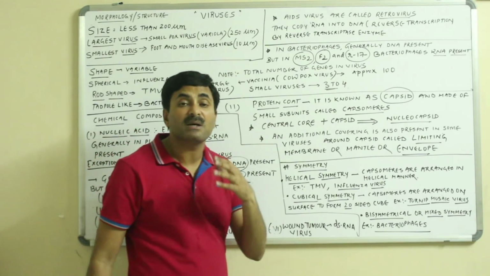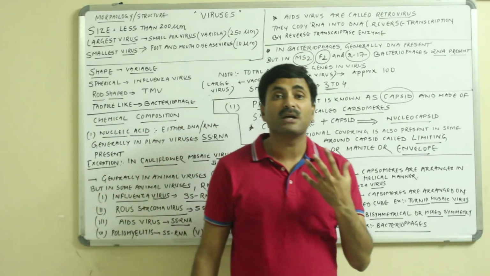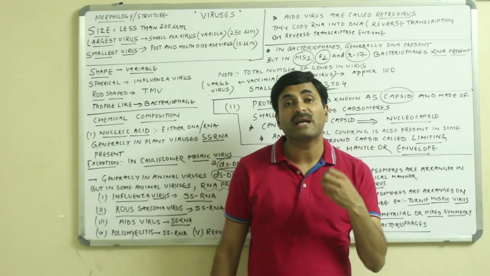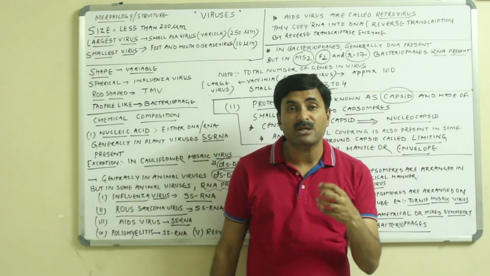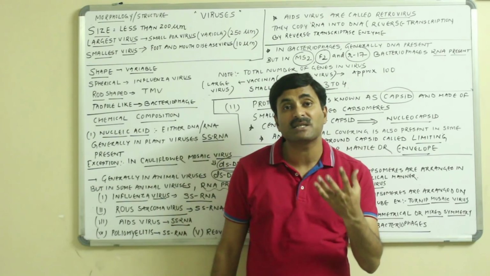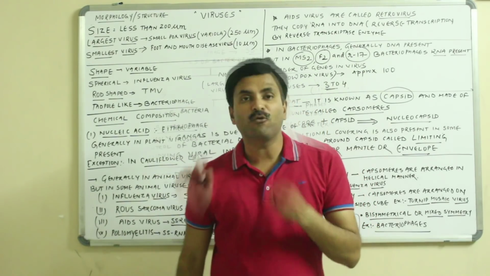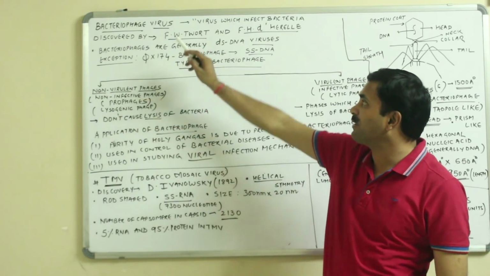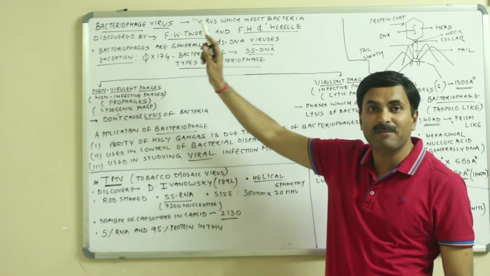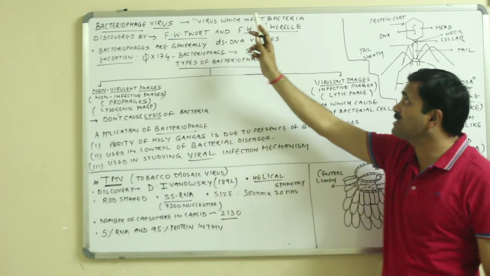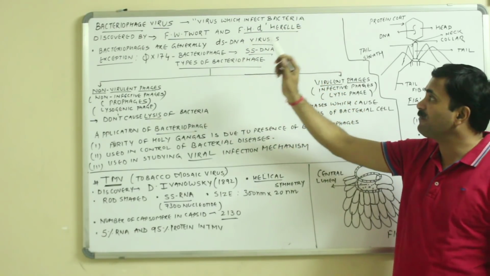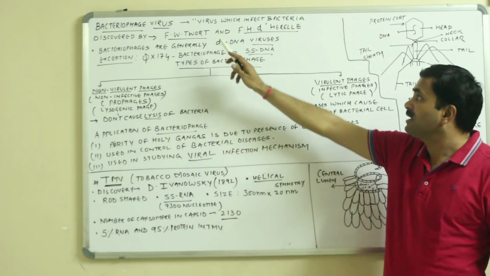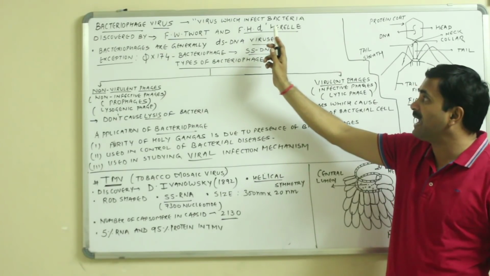Now we'll be talking about some more details of the viruses, and that is the bacteriophages. Especially we will be emphasizing the bacteriophages. As we know very well, bacteriophages are the viruses which infect the bacteria, and they were first discovered by two scientists named Stuart and Harrell.